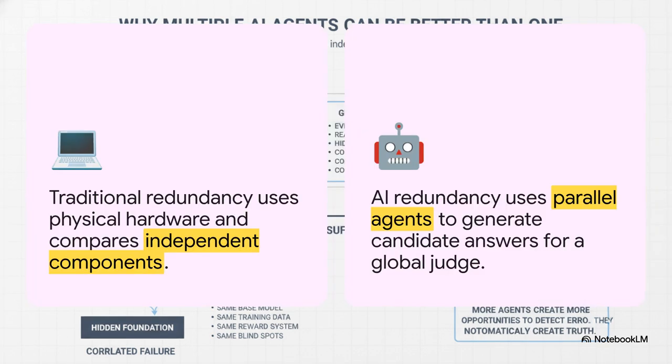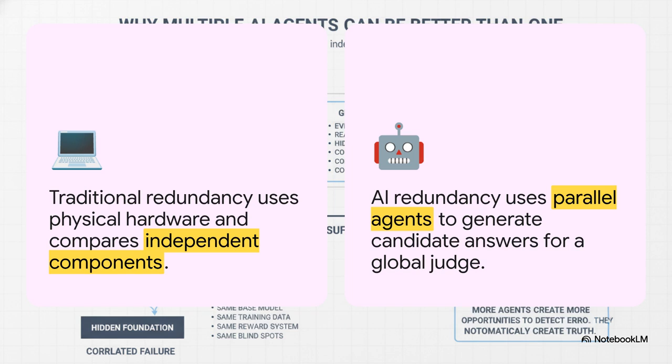Now, what AI is doing here is taking one of the oldest tricks in the traditional computing playbook, redundancy, and completely shifting it from physical hardware to parallel reasoning. Think about it. Normally, if a physical machine might fail, we just add another one, right? If a hard drive might crash, we back it up. Well, systems like Apodex are taking that exact same foundational idea and applying it to AI verification.